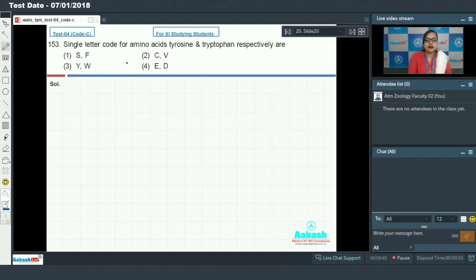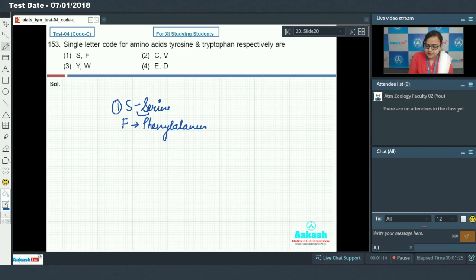So let's see our very first option. In option first it is given S and F. So S is the single letter code for amino acid serine. F is for phenylalanine.